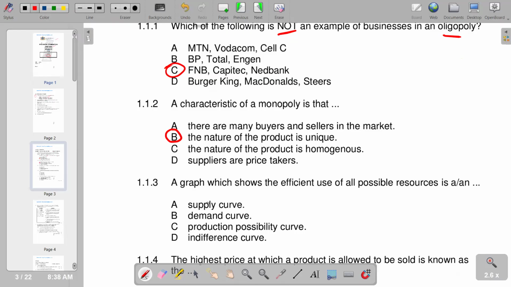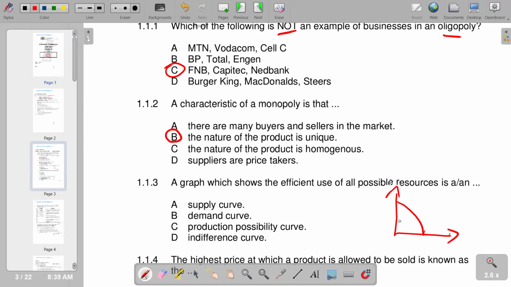Number 3, a graph which shows the efficient use of available resources is, so you see that we have got the production possibility curve. So the production possibility curve shows efficient use of resources. Remember, a typical PPC is one whereby we have our vertical axis and our horizontal axis, and it usually bows outwards like this.